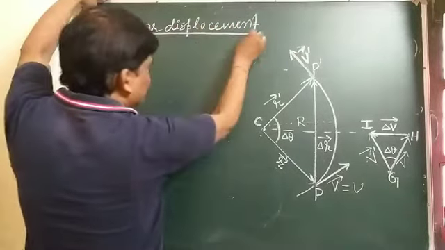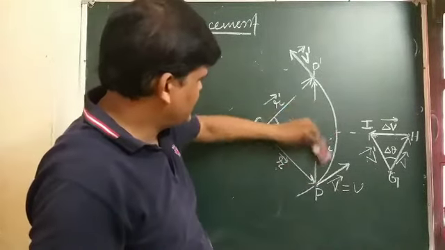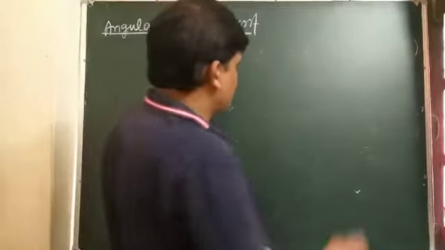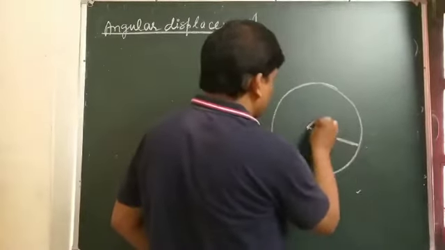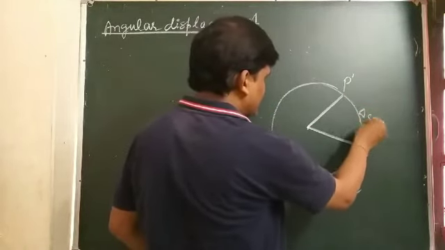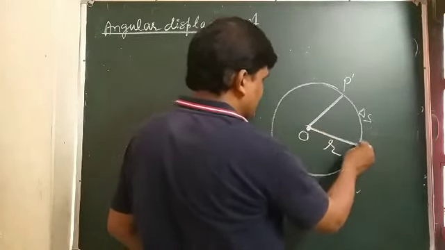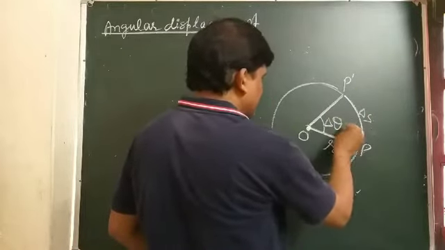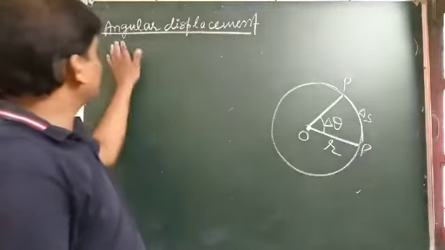Angular displacement. And student, similarly from this diagram we can see that P dash, and this is the arc, and suppose the radius of the circular path is r, and this is the angular displacement, and the time interval we have taken is delta t. So what is angular displacement?